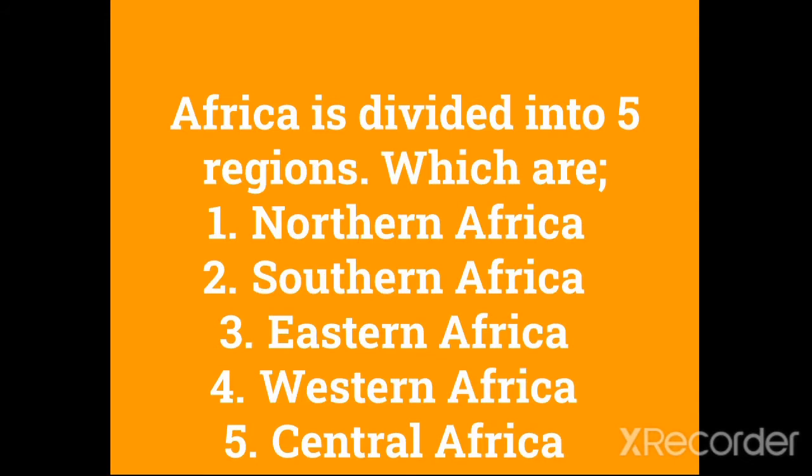Africa is divided into 5 regions. So there are 5 regions in Africa, which are Northern Africa, Southern Africa, Eastern Africa, Western Africa, and Central Africa. So take note of this. There are 5 regions in Africa.